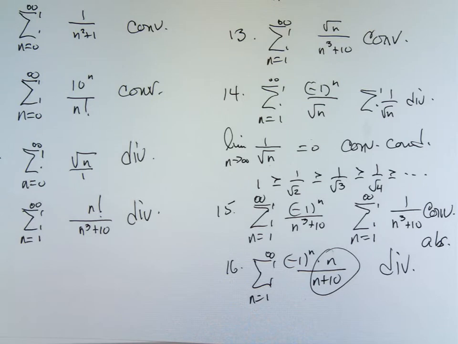Wait, 16. Go ahead. So the original was, right there, that's the first one. Okay, so it automatically diverges because this is not going to go to 0. Oh, because it's one, okay. And that's, yeah, it's going to go to 1, so not go to 0. All right, 17.